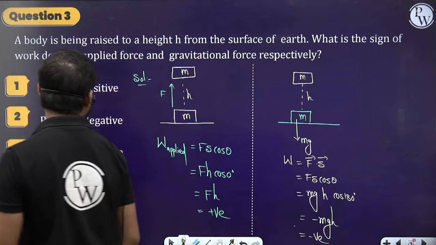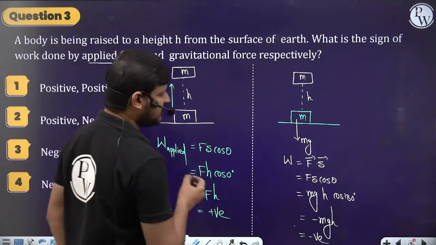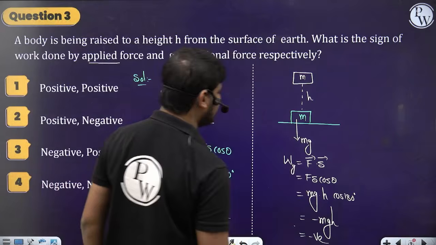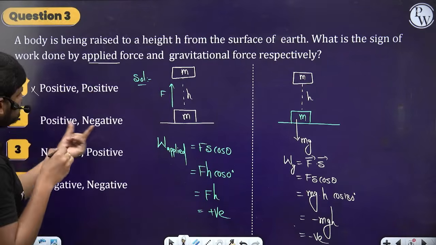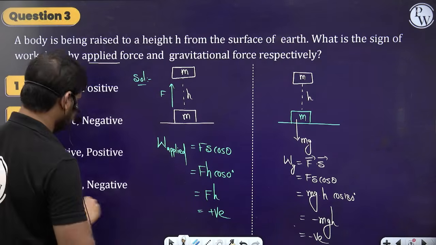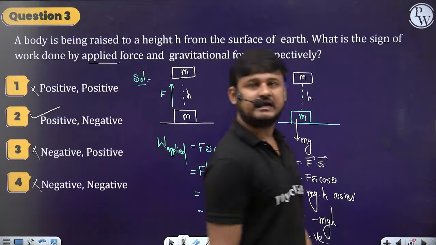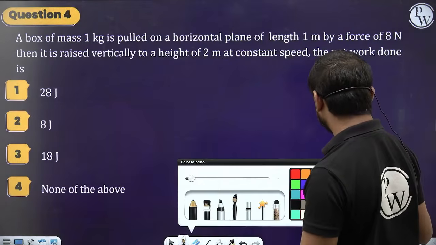So the work done by the applied force is positive, and the work done by the gravitational force is negative. Positive positive, no. Positive negative, yes. Negative positive, no. Negative negative, no. So the first one is positive, the second one negative. Clear? Chalo, let's go for the next question.